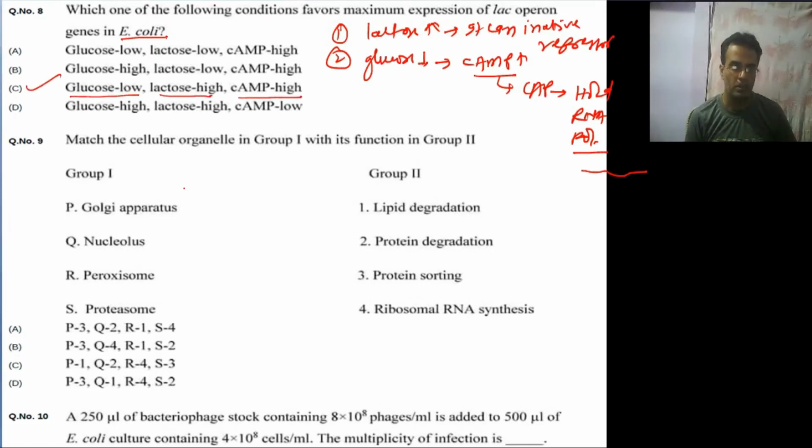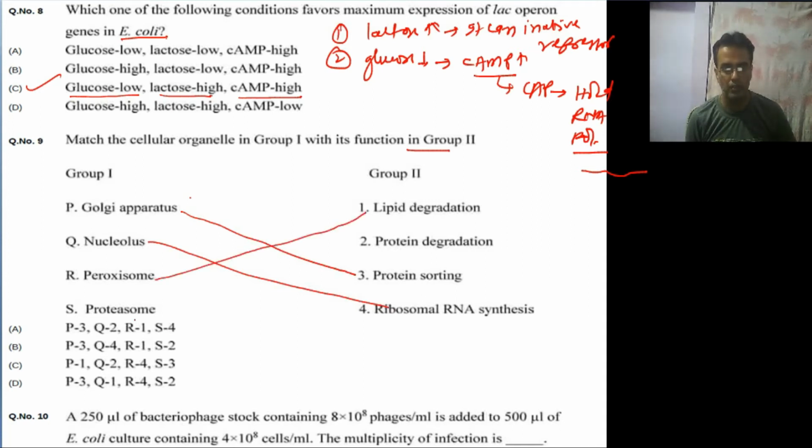Option C is correct. Match the cellular organelle in group 1 with the function in group 2. So these are the organelles and these are the functions. Golgi apparatus does protein sorting. Nucleolus does ribosomal RNA synthesis. Peroxisomes do lipid degradation, and proteasome does protein degradation. So P third, Q2, Q fourth, R1, and this one will be the answer.